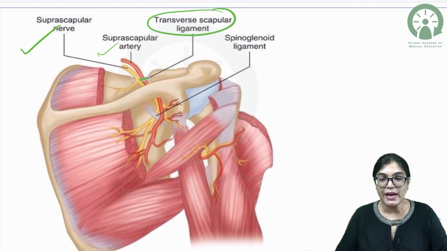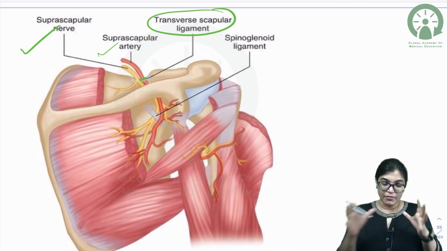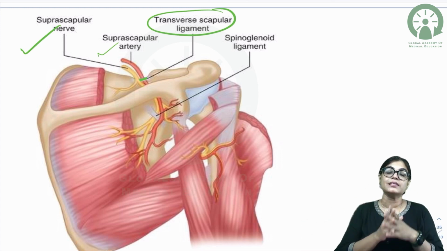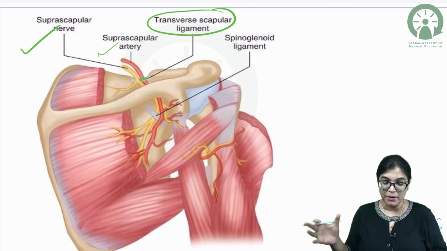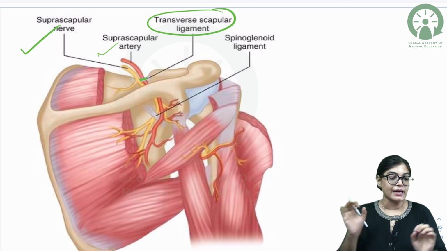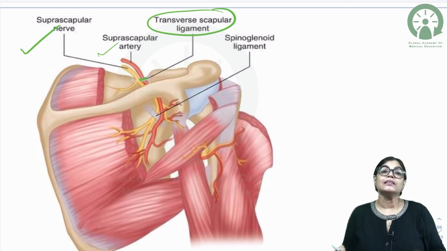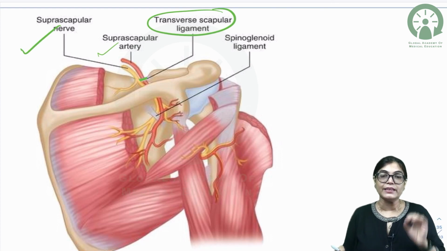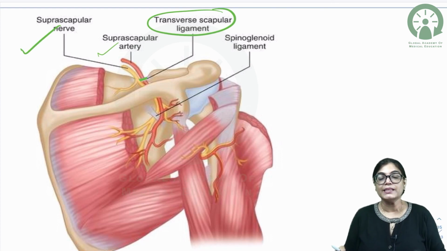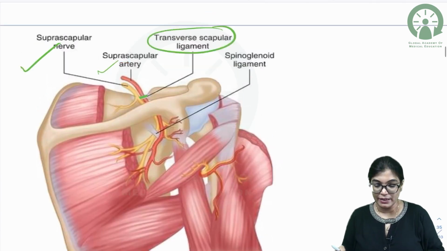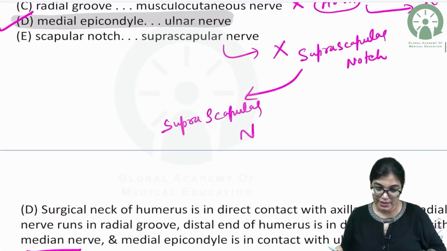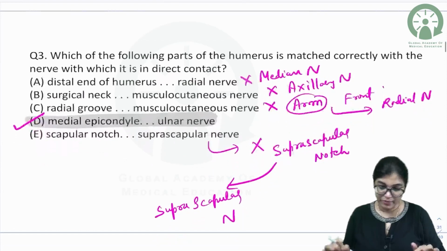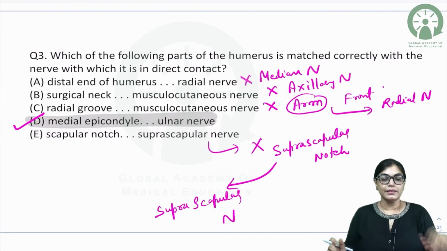So, in this we have seen the correct match the following, and after showing you so many images, we are clear that the correct match the following will be the medial epicondyle, which is related with which nerve? The answer is medial epicondyle related with the ulnar nerve. So, the correct option here is definitely ulnar nerve. So, got it? Yes, my dear aspirants.